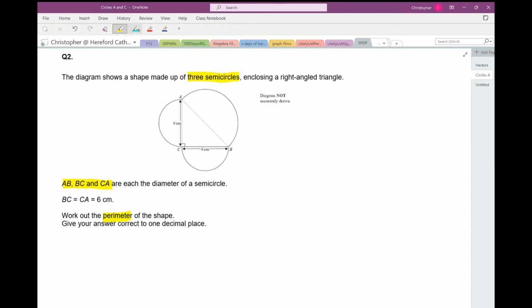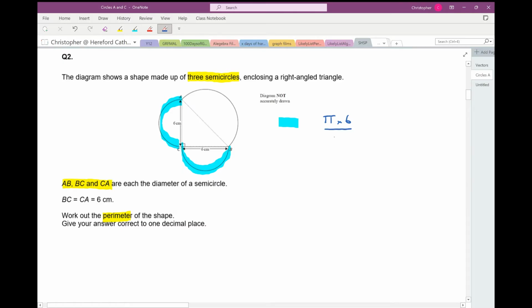Right, well, first of all, I think I can work out this length here and also that length, because each of those blue lengths there is half a circumference. So the circumference of the circle is pi times the diameter. And the diameter is 6, pi times 6. And each of those is a semicircle.